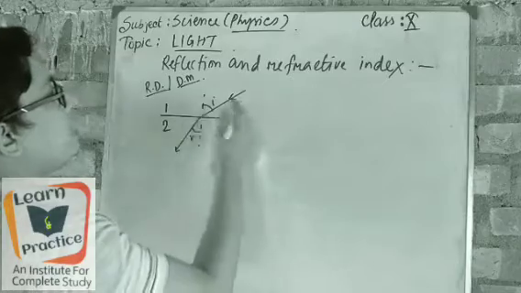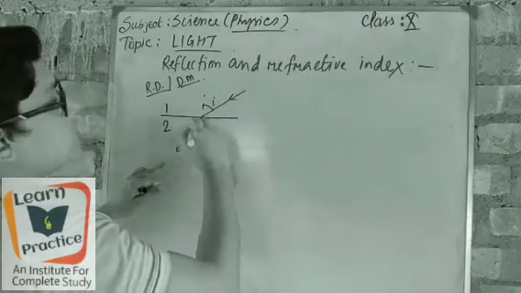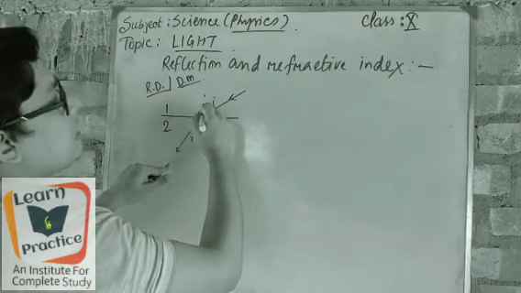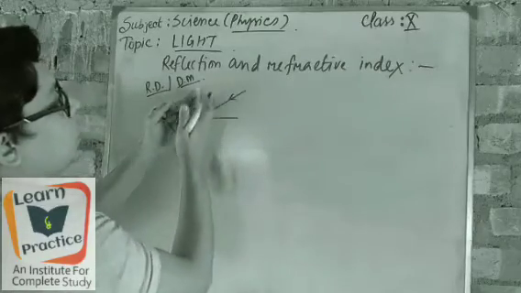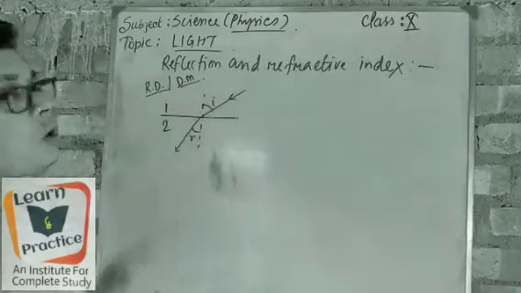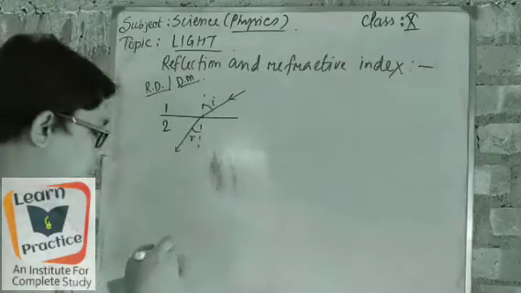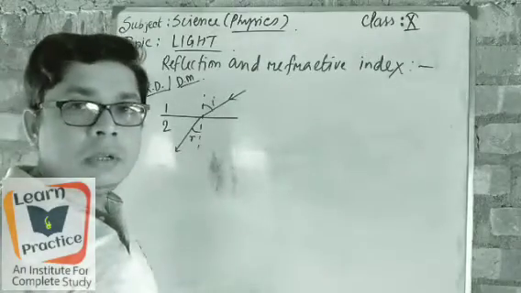And suppose light goes from 2 to 1, it means it passes from the denser medium to the rarer medium. Look, here it has gone away from the normal. It is away from the normal, not near to the normal. Such bending of the light happens when the light passes through different types of mediums.